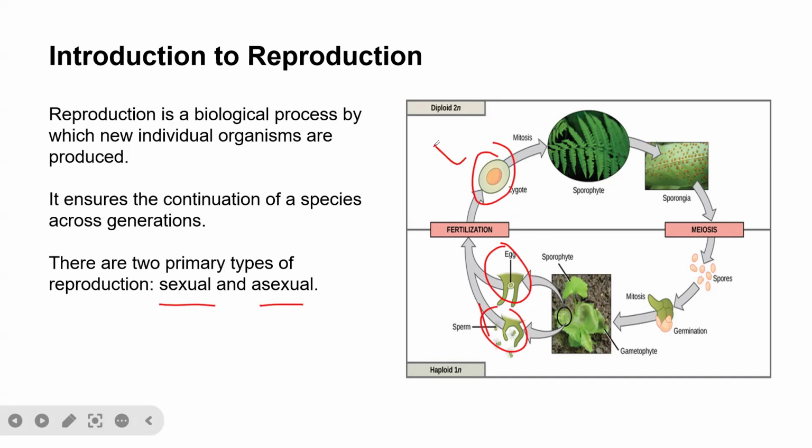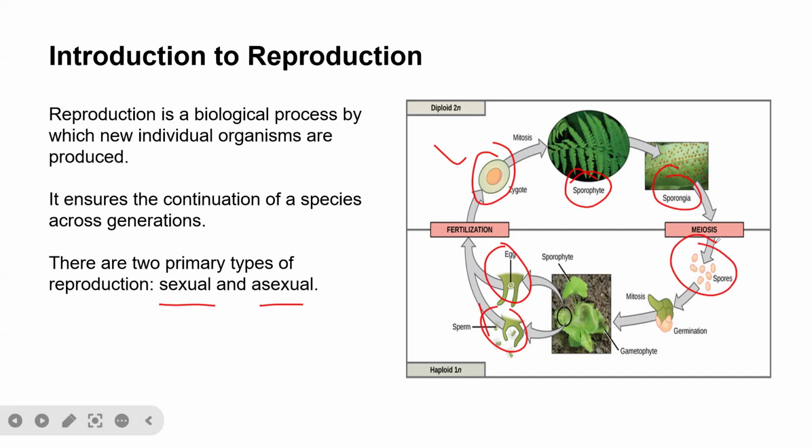And then the zygote, through mitosis, will produce what you call sporophytes. And then the sporophyte will develop to sporangia. And this sporangia can release spores. Of course, these are the spores.